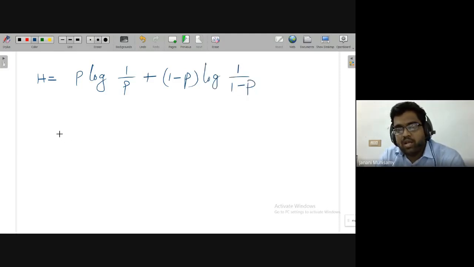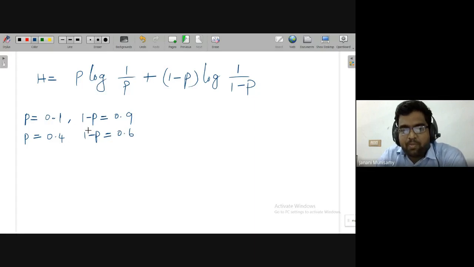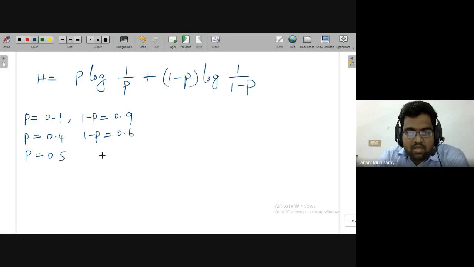So now the question here is, in reality, P and 1 minus P can be anything. Say for example, if P is 0.1, then definitely 1 minus P has to be 0.9. Or otherwise, if P is 0.4, 1 minus P will be 0.6. Similarly, you can put any combination. At some point of time, P is 0.5, then 1 minus P is also 0.5.